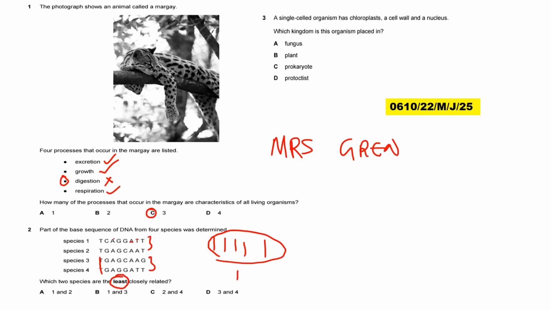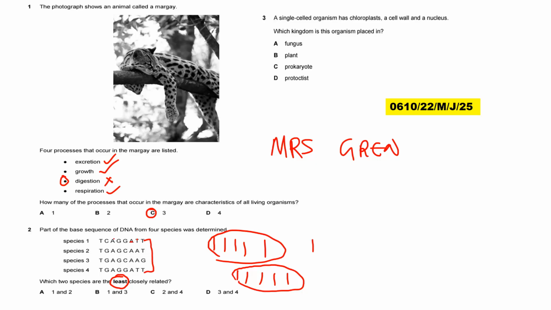First, similar. Second, similar. Third, similar. This, similar. This, not similar. This, similar. I'm just ticking the similar ones. So how many similarities as well? So they have 5 similarities. Also 5 similarities. Now let us take the last one and this one, that is the 1 and the 4. So the first part is T, they are similar. The second part is G, not similar.